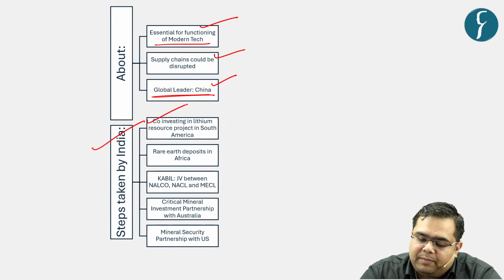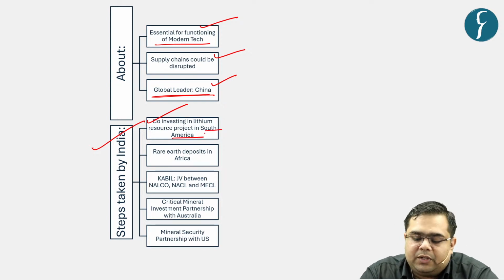The first is that India is co-investing in a lithium resources project along with USA in South America. Why is lithium important? Lithium is seen in batteries, from your mobile to electric vehicles, so lithium is gaining prominence.